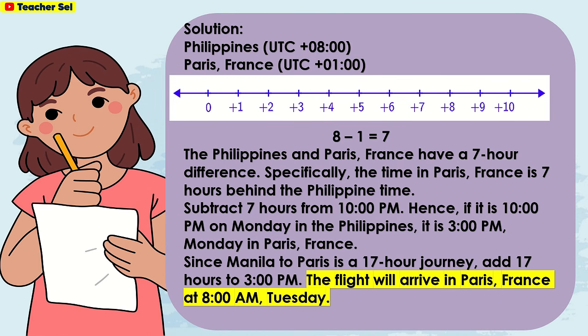Solution. Philippines, UTC plus 8:00. Paris, France, UTC plus 1:00. The Philippines and Paris, France have a 7-hour difference. Specifically, the time in Paris, France is 7 hours behind the Philippine time. Subtract 7 hours from 10 p.m. Hence, if it is 10 p.m. on Monday in the Philippines, it is 3 p.m. Monday in Paris, France. Since Manila to Paris is a 17-hour journey, add 17 hours to 3 p.m. The flight will arrive in Paris, France at 8 a.m.